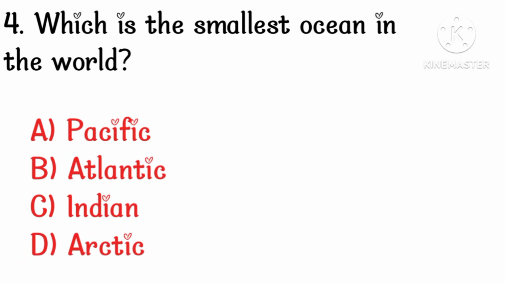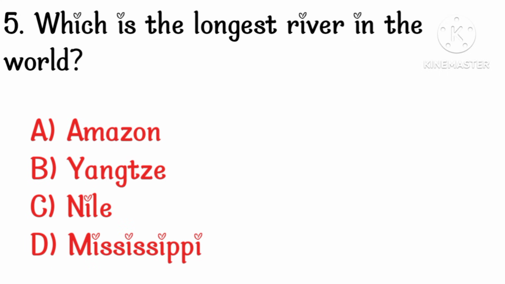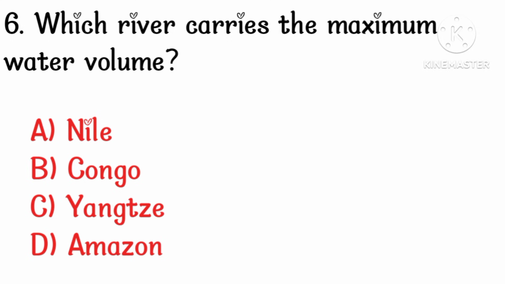Which is the smallest ocean in the world? Option D. Arctic. Which is the longest river in the world? Option C. Nile. Which river carries the maximum water volume? Option D. Amazon.